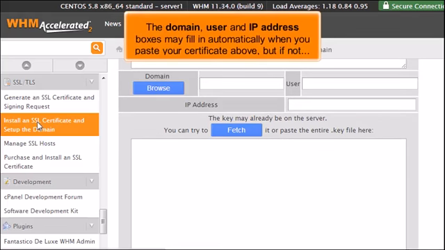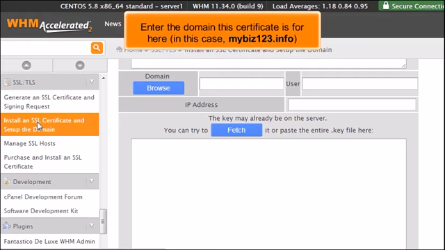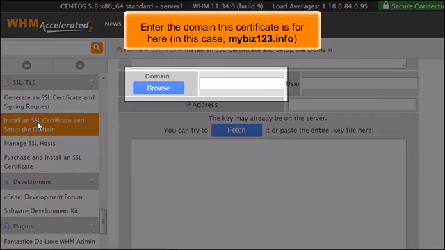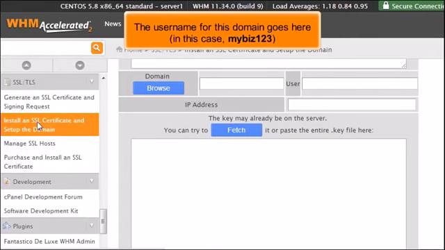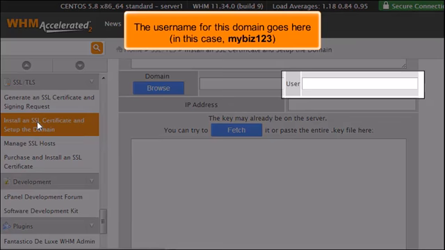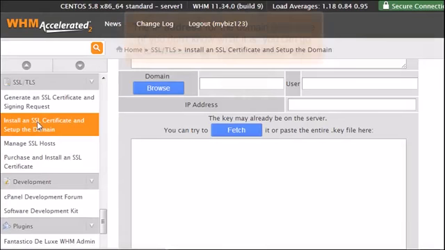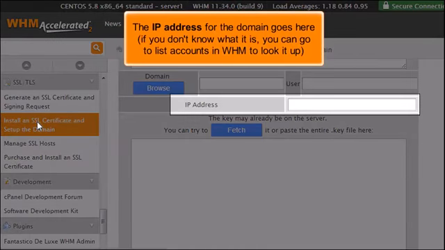The domain, user, and IP address boxes may fill in automatically when you paste your certificate above, but if not, enter the domain the certificate is for here, in this case, mybiz123.info. The username for this domain goes here, in this case, mybiz123. The IP address for the domain goes here. If you don't know what it is, you can go to List Accounts in WHM to look it up.